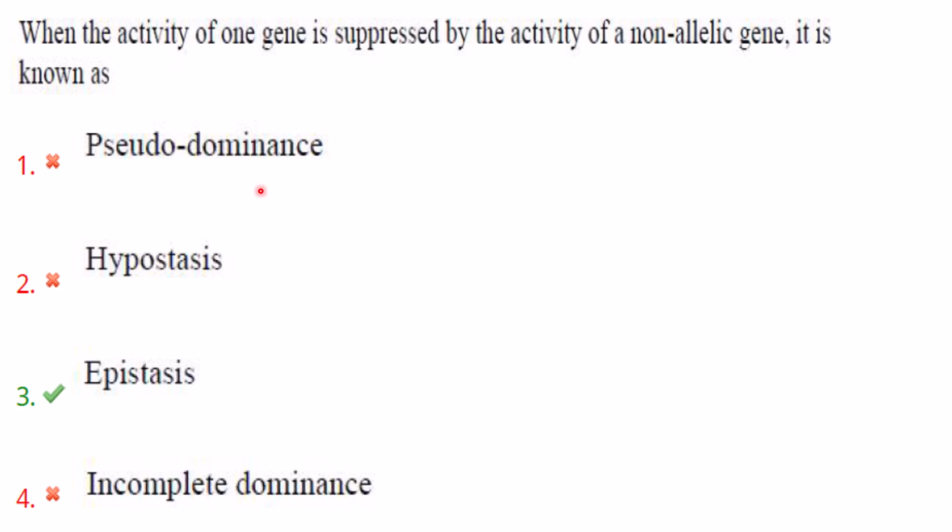What is pseudodominance? In pseudodominance, the recessive allele will be expressed. This is because there is deletion or inactivation of the dominant allele. Hypostasis is where a gene has a lesser effect on the phenotype than another gene. And incomplete dominance, I already told you, is where the dominant allele will not completely mask the effect of the recessive allele, and it will result in a blend of the phenotype. So the answer here is epistasis.